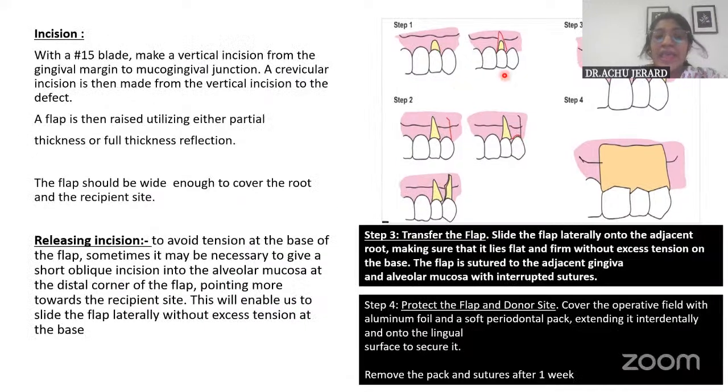So this is it. And one thing that you will have to bear in your mind while raising the flap is that at the apical distal end of the flap, the donor tissue, there can be tension when you try to displace it to one side. So to avoid that, a small oblique incision is given at the base of the flap. And then it is reflected to this side. Okay. And then a periodontal pack is placed inclusive of the donor site and it is secured.